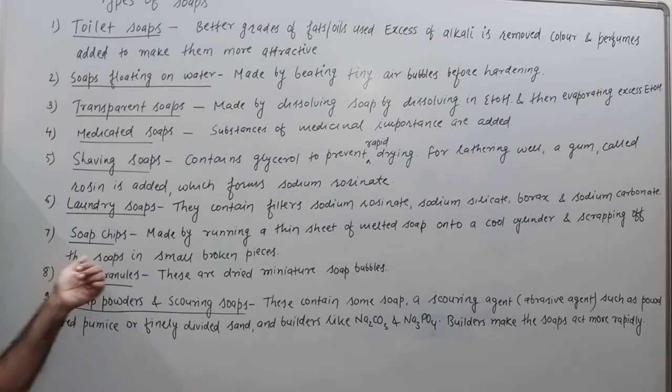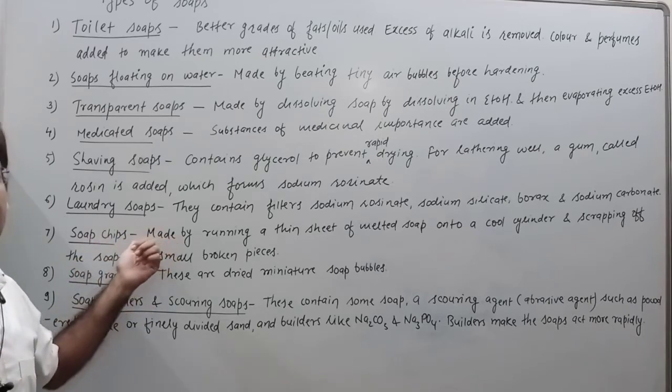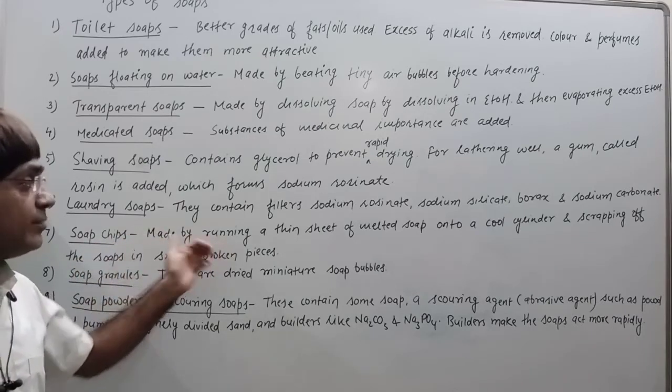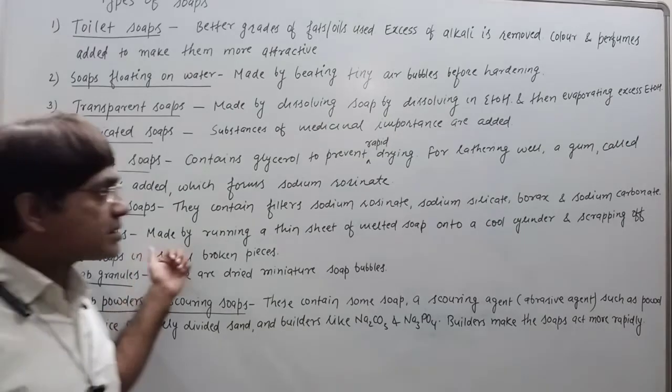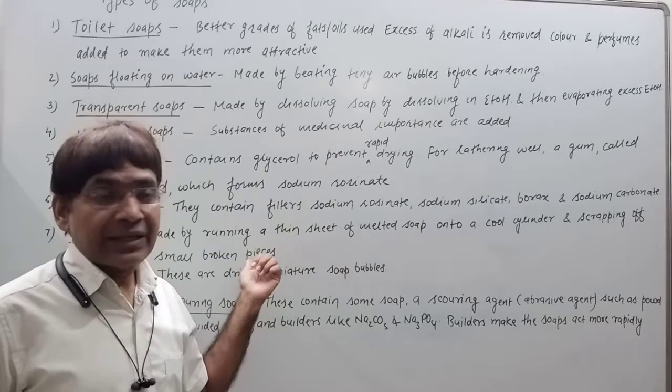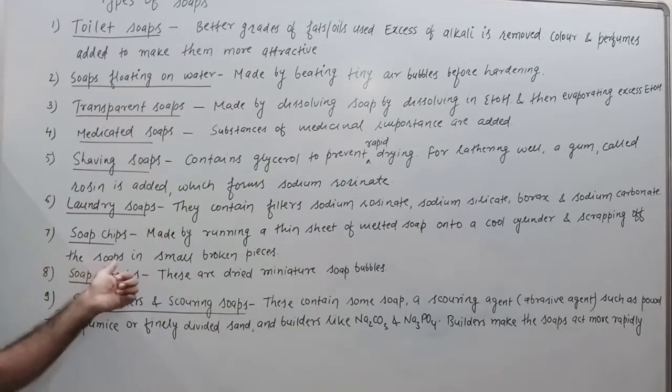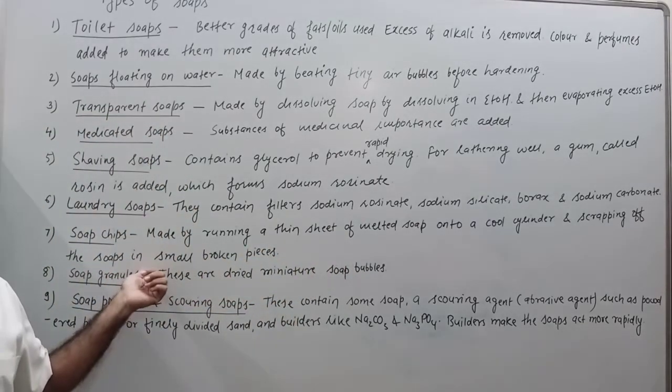Fine. Then after laundry soap, it is soap chips. Soap chips, as the name indicates, are small pieces of soap. These are manufactured by taking a thin sheet of melted soap and running it over a cool cylinder, and then scraping off the soap in small broken pieces.